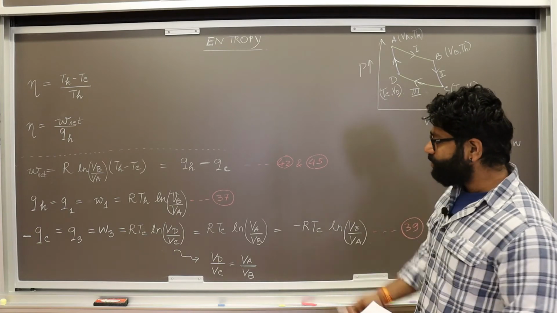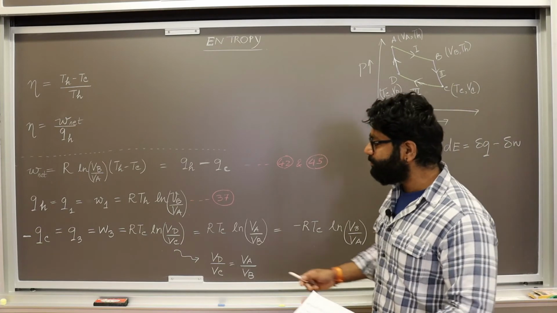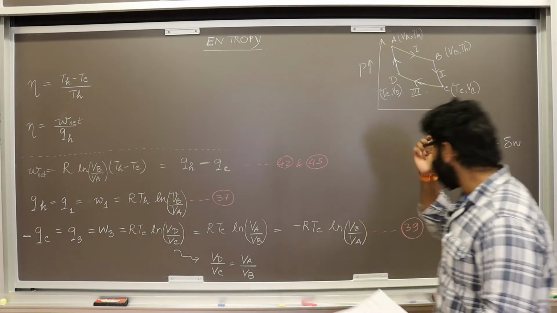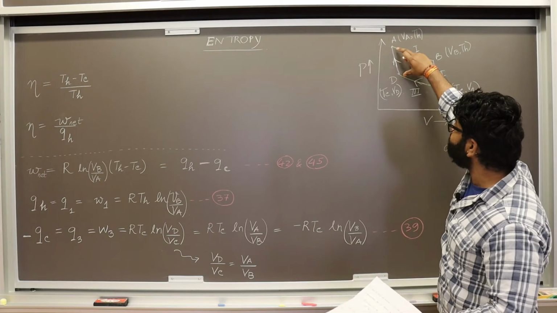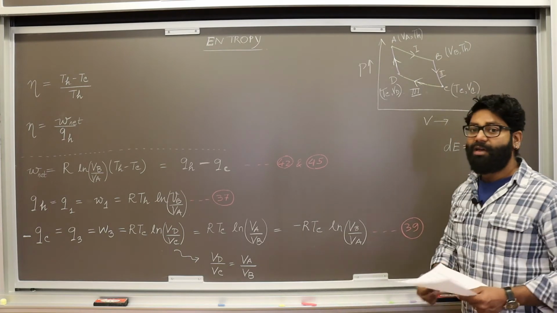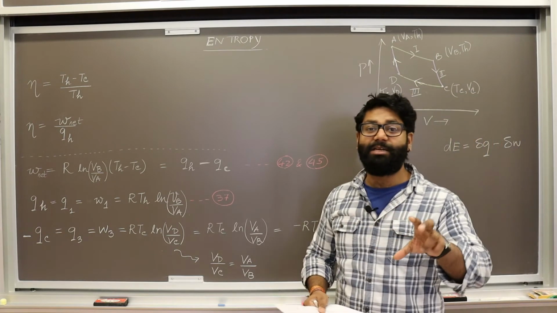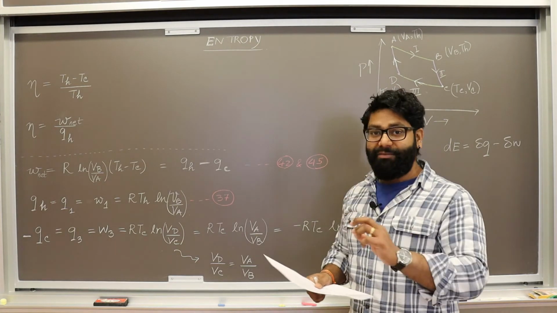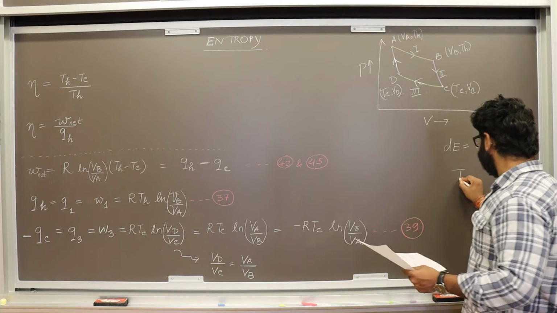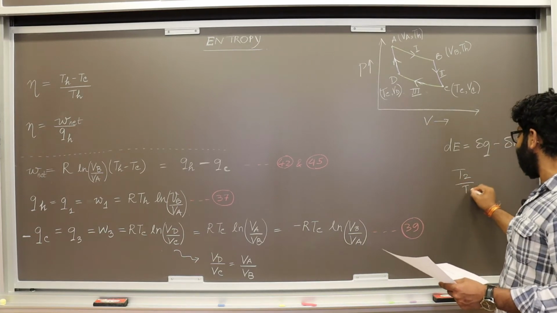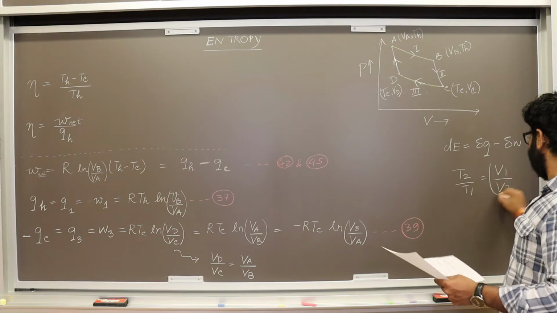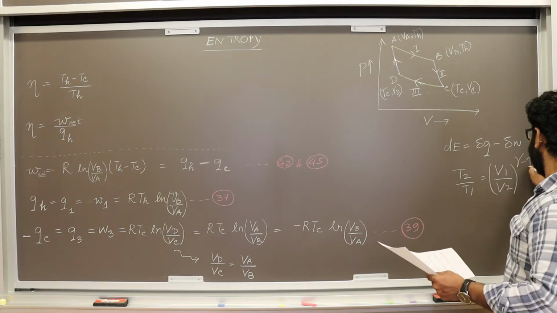Now we also calculated that there was a relationship between these 4 volumes, VD, VC, VA, VB. We calculated this in terms of 2 adiabatic equations, because we knew that there is a relationship between the volumes, and that was given by T2 by T1. If you have any adiabatic equation, then you have this thing valid.